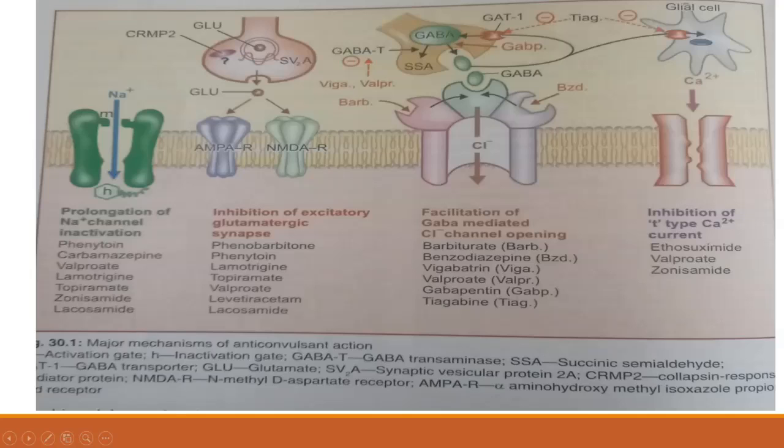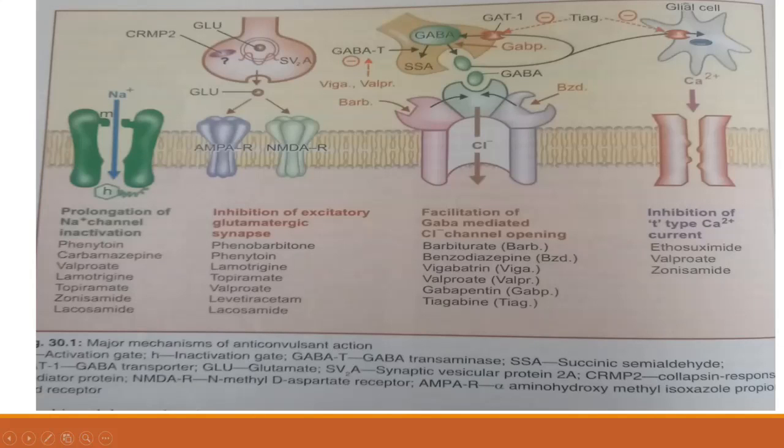Because of the calcium current in the thalamic neurons, actually, it is a reason for absence seizures. So if that is inhibited by certain drugs like ethosuximide, valproate, zonisamide, etc., they will inhibit the T-type calcium current. So these are the drugs mainly. Those drugs which inhibit the T-type calcium current are mainly for absence seizures.